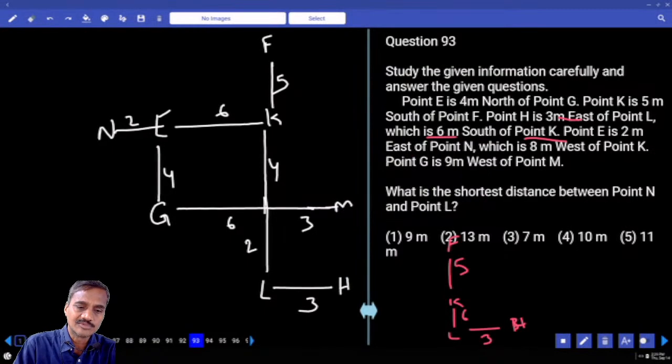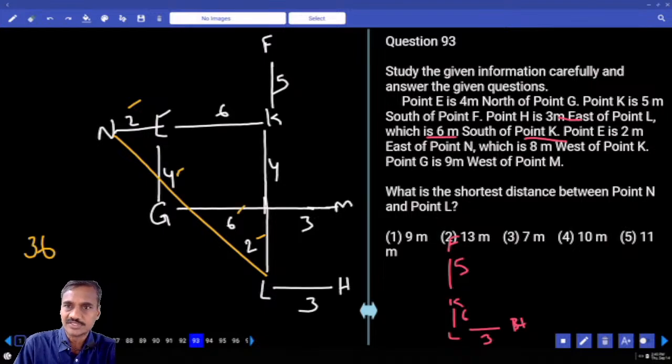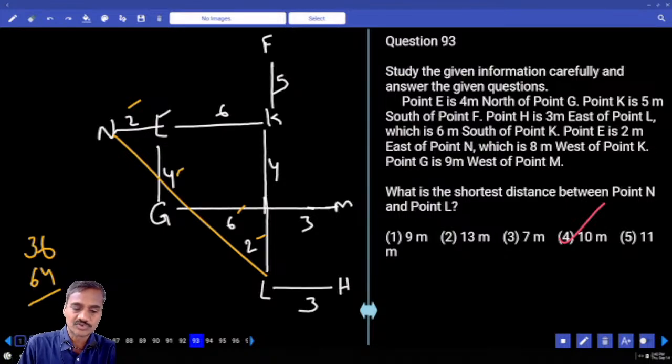Then what is the shortest distance between N and L? We need to find this. What is the horizontal distance here? Vertical 4 plus 2, 6. 6 square, that is 36. Horizontal 2 plus 6, 8. 8 square, 64. Sum of these two, 100. The square root of 100 is 10 meters. Choice for question number 93. The next one, 94.